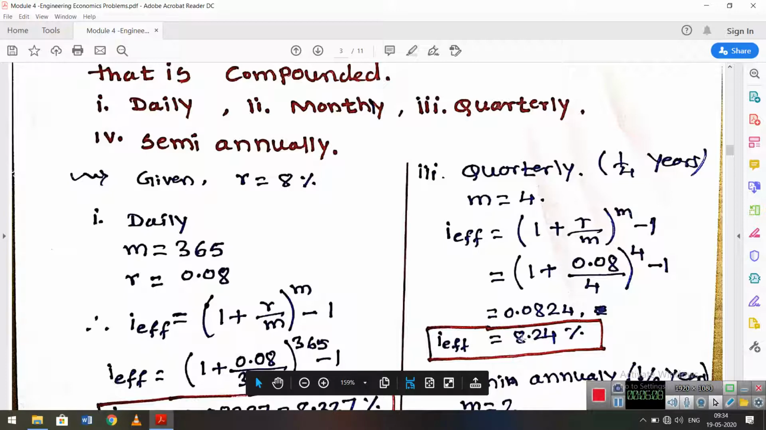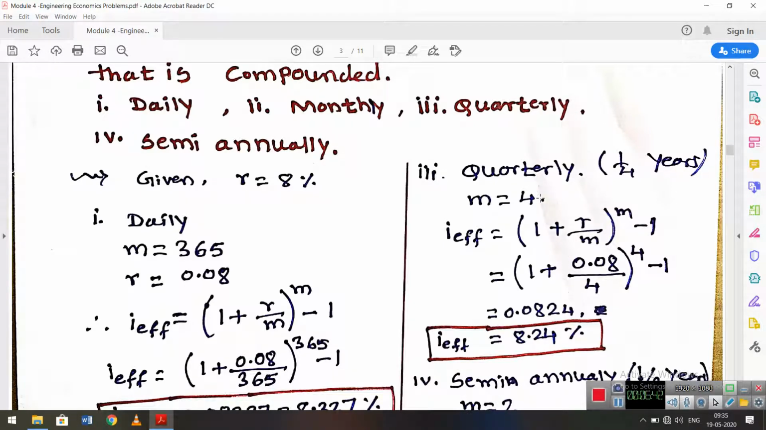So for a year, quarterly means it is 3 months, or one-quarter of a year. We receive the interest. For example, if I deposited an amount of 1 lakh rupees in the bank, and I want quarterly interest, then for 1 lakh, the interest rate will be 8%.